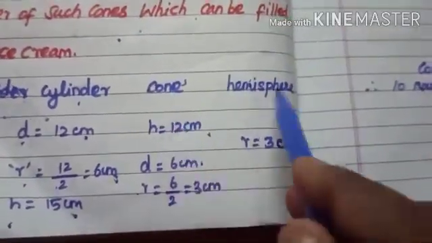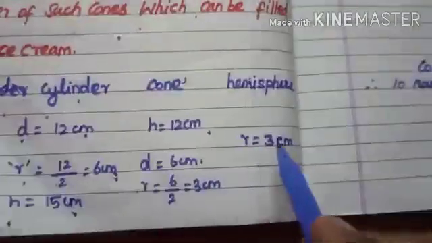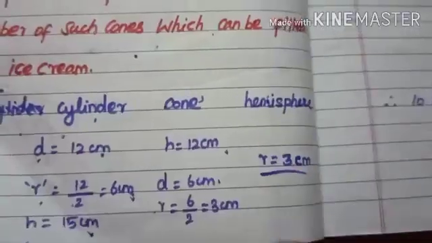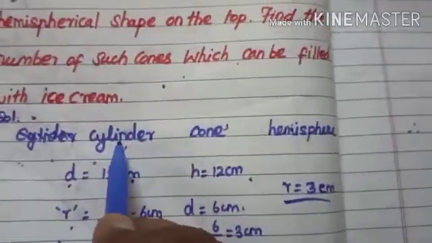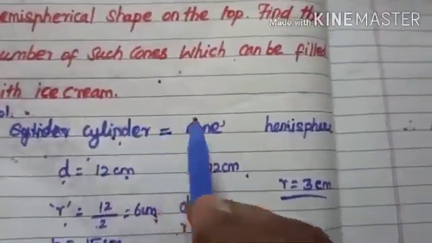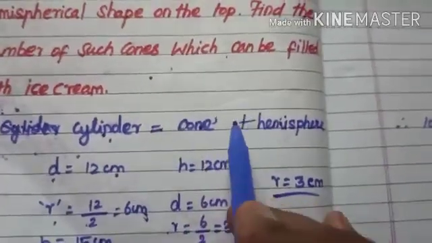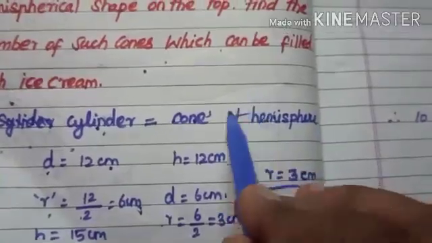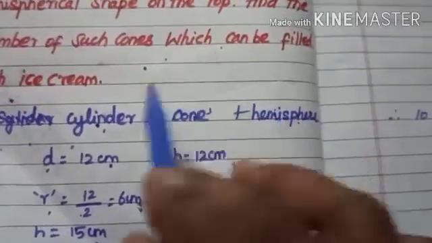So radius seems to be same. So radius is equal to 3 centimeter. Now you need to compare the volume. So volume of a cylindrical container is equal to volume of cone plus volume of hemisphere. So the total volume of this is equal to volume of this one.